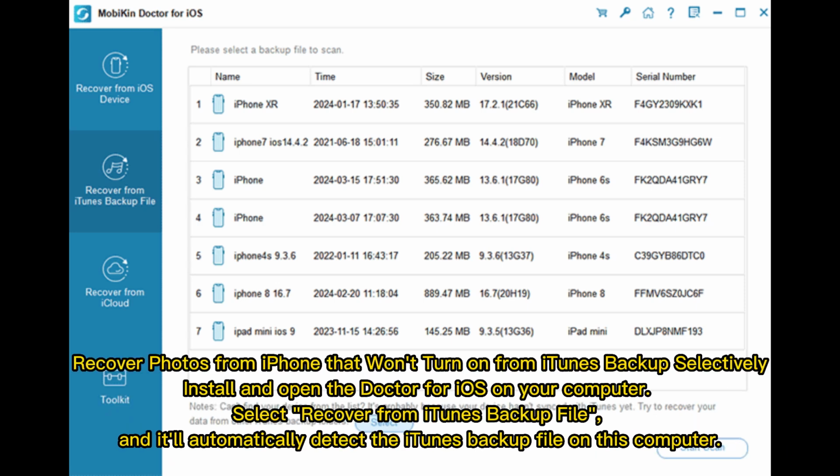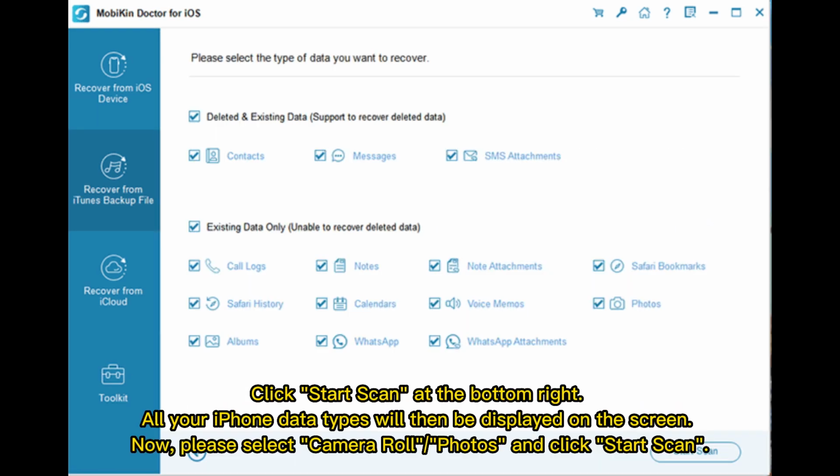Recover photos from iPhone that won't turn on from iTunes backup selectively. Install and open the Doctor for iOS on your computer. Select Recover from iTunes backup file, and it'll automatically detect the iTunes backup file on this computer. Click Start Scan at the bottom right. All your iPhone data types will then be displayed on the screen.